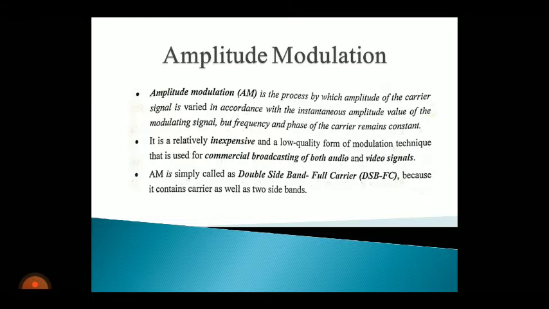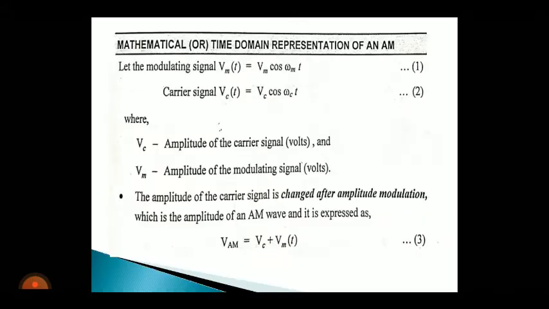So the meaning is it contains double sidebands. That is, it consists of two sidebands. The sidebands are named as upper sideband and lower sideband, and also it consists of a carrier signal. So AM is simply called a double sideband full carrier system. And next is the mathematical or time domain representation of an AM wave.